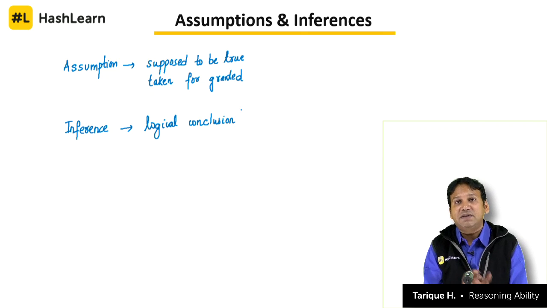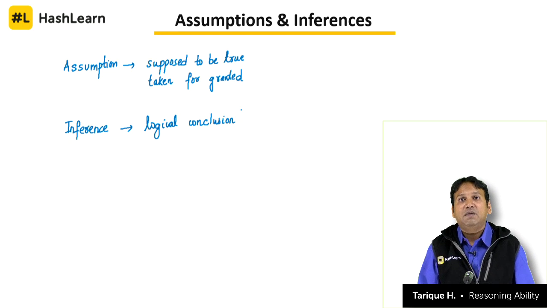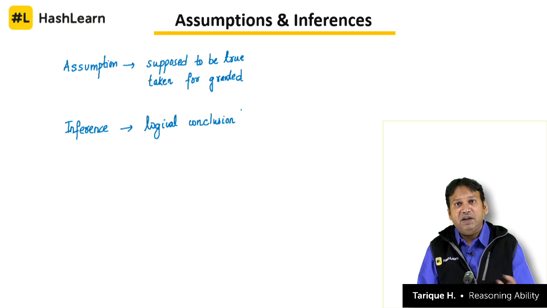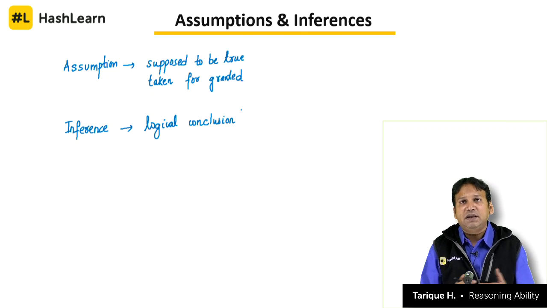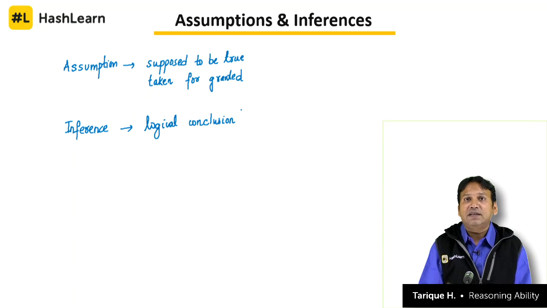You see, inferences and assumptions go hand in hand. The inference that you are making, that on Wednesday also you will take 1 hour to go from your home to your office or school or college, is based on certain assumptions. What are those assumptions? You believe that there will be no major incident happening that will delay you. For example, you will not have a breakdown of your vehicle, your car will not run out of fuel, there will be no accident on the road that will disrupt the traffic, there are no sudden traffic jams, traffic bottlenecks, nothing will happen. Everything will be as it was on Monday and Tuesday. So you are assuming that everything else will remain constant, and based on that your inference is that you will take the same time.